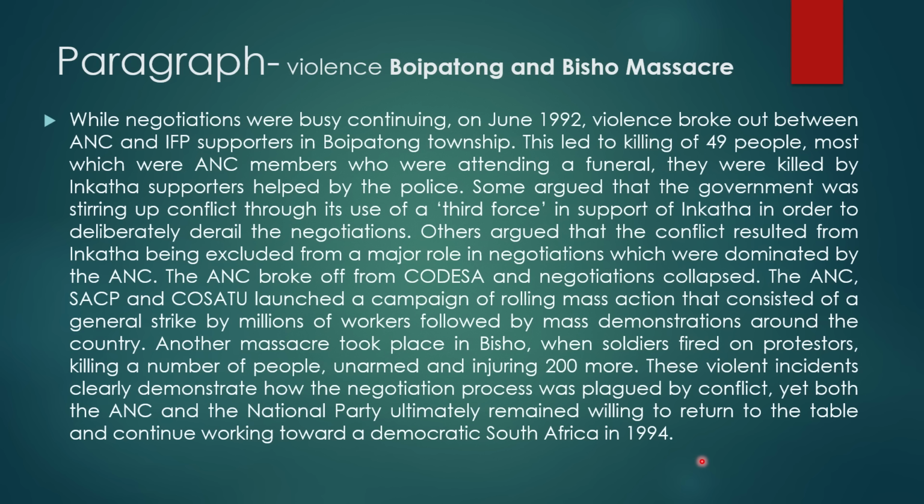The ANC, SACP and COSATU launched a campaign of rolling mass action that consisted of a general strike by millions of workers followed by mass demonstrations around the country. Another massacre took place in Bisho when soldiers fired on unarmed protesters, killing a number of people and injuring 200 more. These violent incidents clearly demonstrate how the negotiation process was plagued by conflict, yet both the ANC and the National Party ultimately remained willing to return to the table and continued working towards a democratic South Africa in 1994.